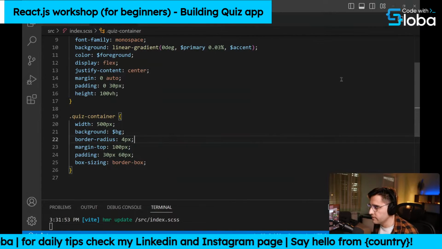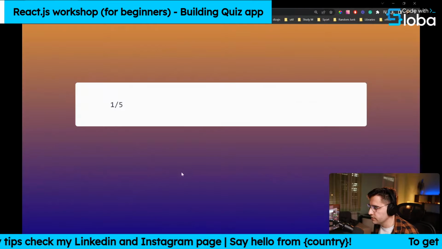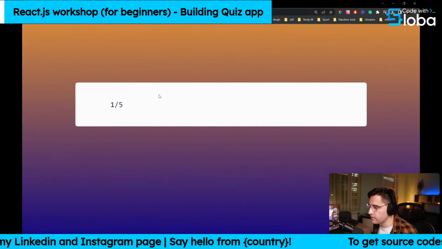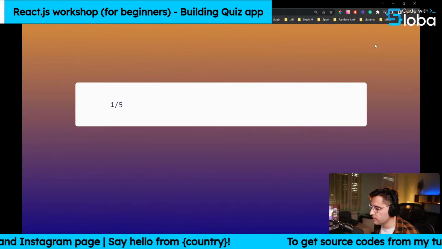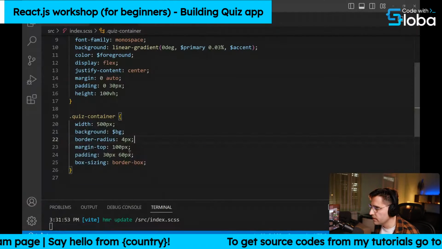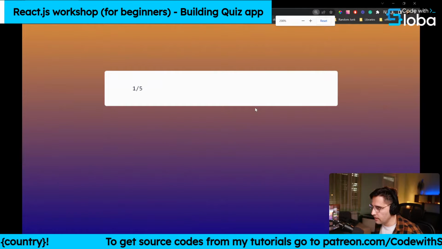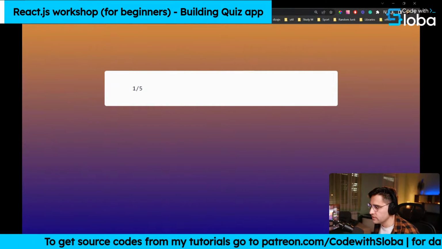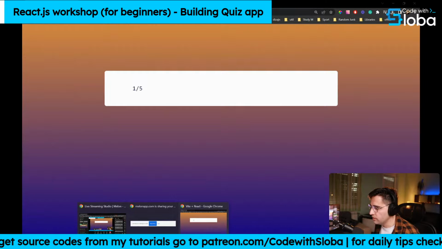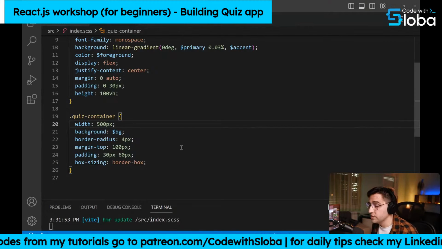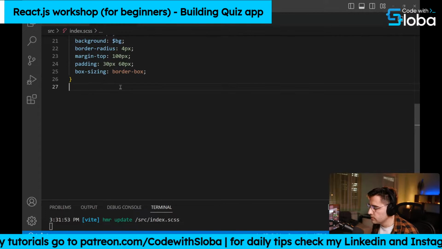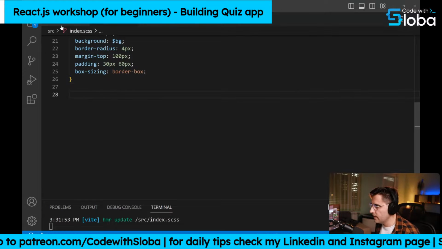So let me save and let's see, do we get our container? Okay, there you go. So we have this container nicely displayed. Actually, let me reduce the zoom a little bit, to 200 pixels, so it's not too large. Yeah, I'm trying to make it larger so you guys that are watching on your phones can see it as well. So now what we want to style is our active question.